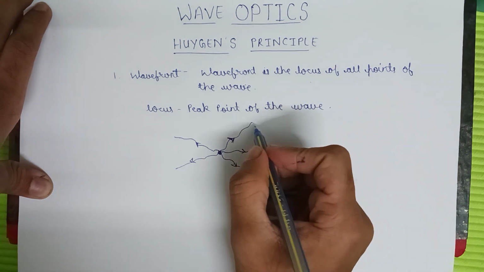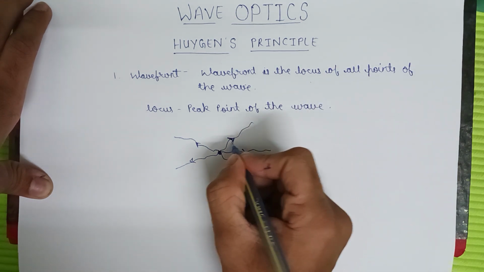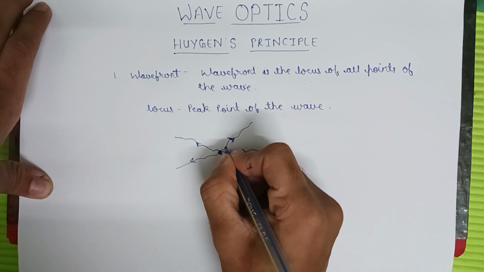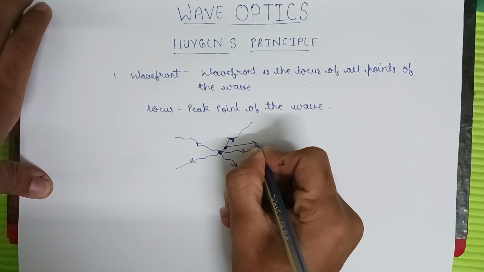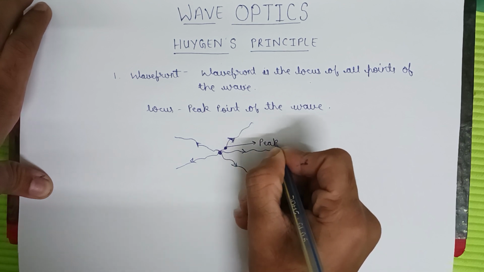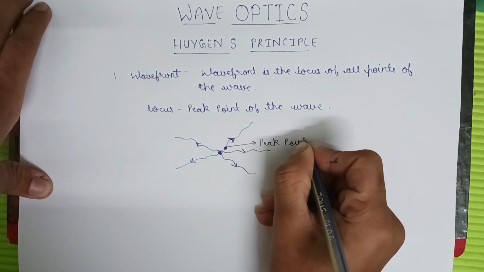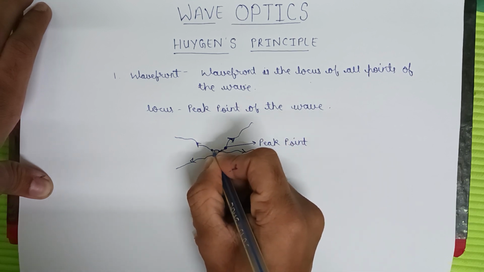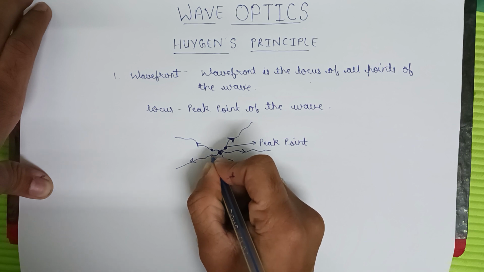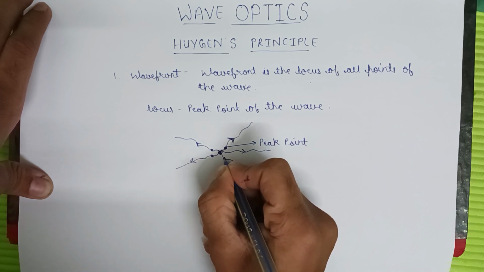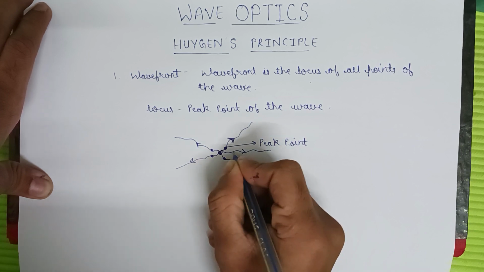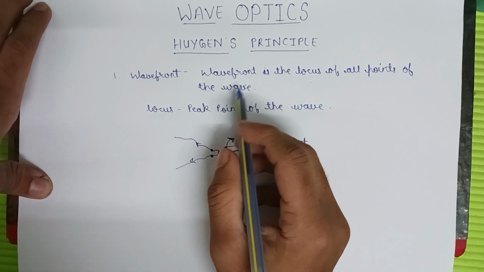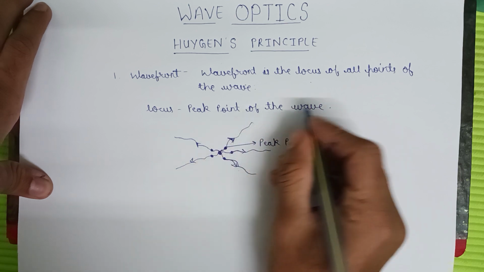Locus means peak point. So what is the peak point of this wave? Peak point means top point. Since the waves are starting from here, this is the peak point of this wave, and this will be the peak point of this wave, and this one, and this one. So according to Huygens, wavefront is the locus of all these points.